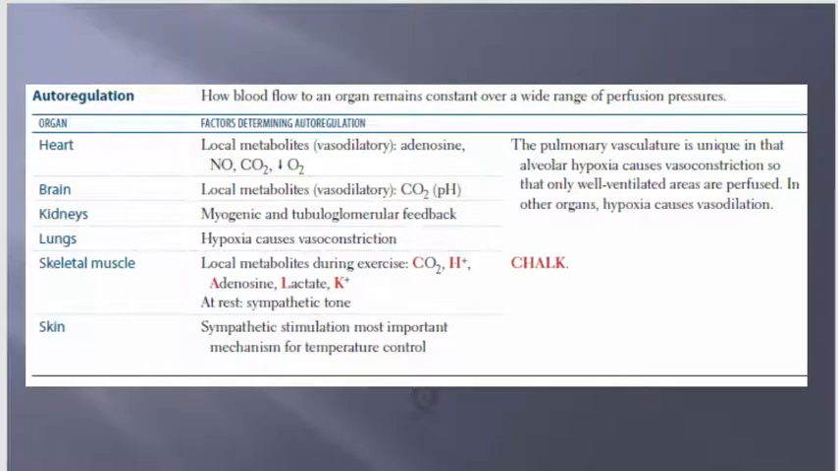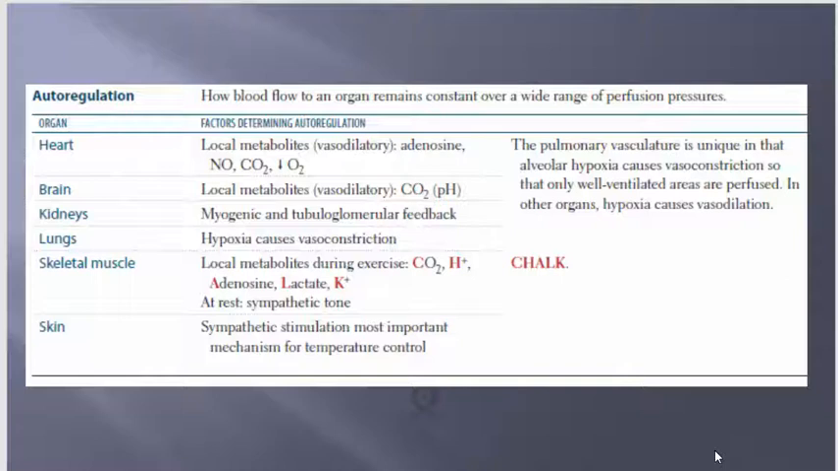Okay, so make sure you also know the autoregulation concepts. There's going to be probably one of them on these questions on the test. How blood flow to an organ remains constant over a wide range of perfusion pressures. Again, perfusion and the exchange of oxygen, blood into the tissue.